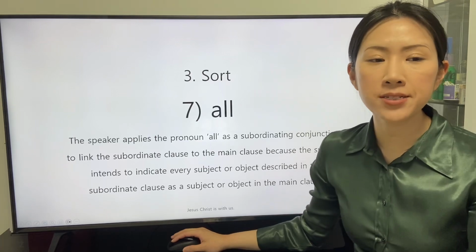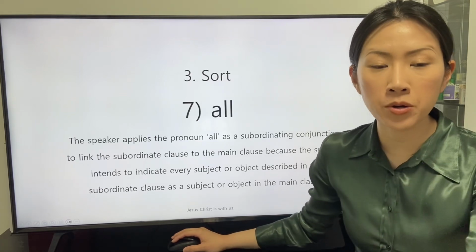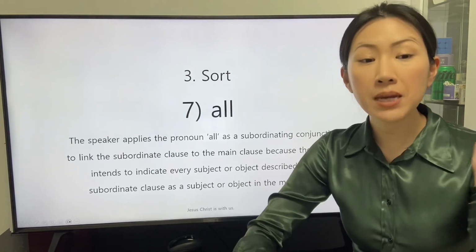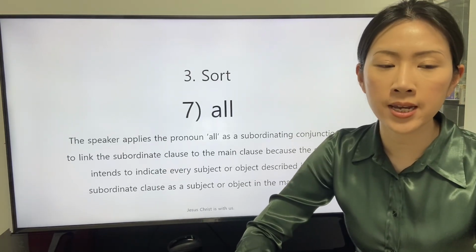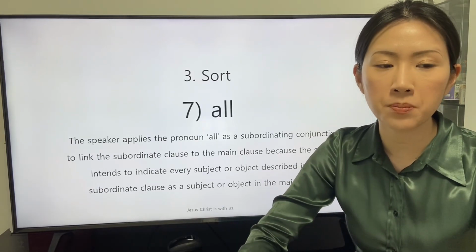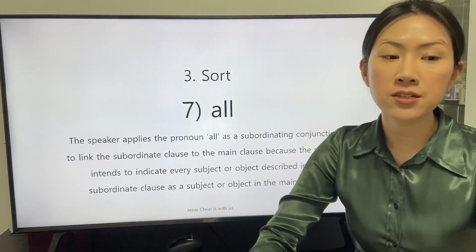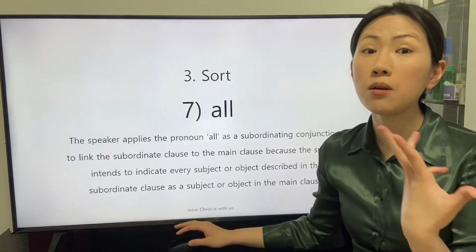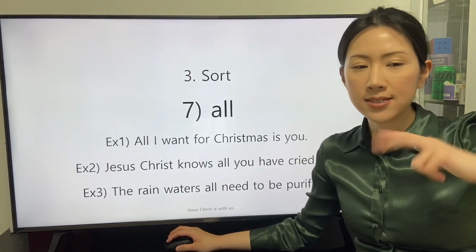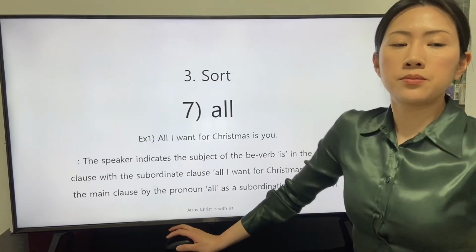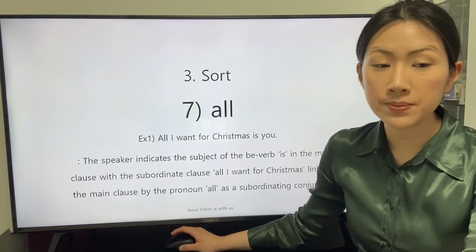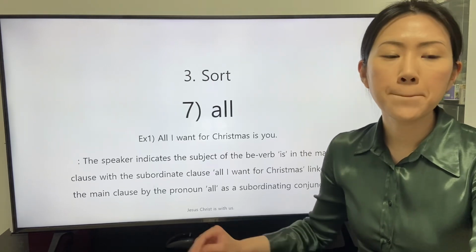The speaker applies the pronoun all as a subordinating conjunction to link the subordinate clause to the main clause because the speaker intends to indicate every subject or object described in the subordinate clause as a subject or object in the main clause. There are three sentences. The first sentence is this: all I want for Christmas is you.